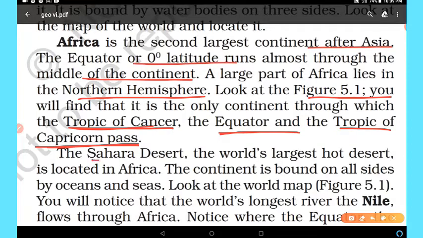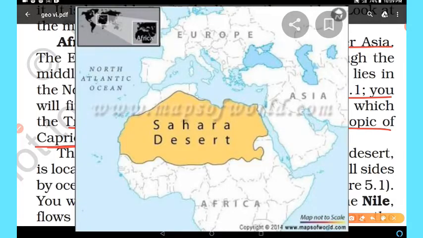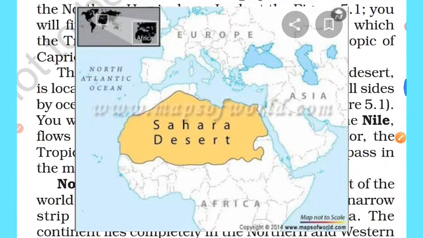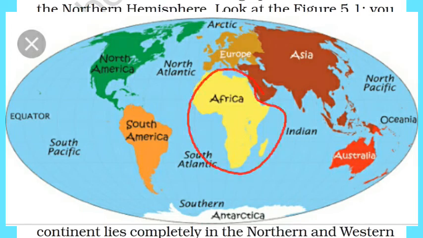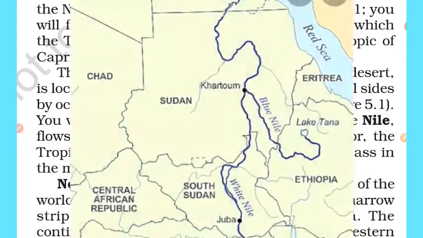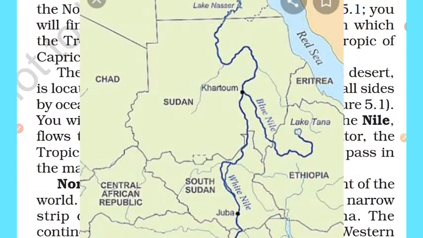The Sahara Desert, the world's largest hot desert, is located in Africa. The continent is bound on all sides by oceans and seas. Look at the world map. You will notice that the world's longest river, the Nile, flows through Africa.